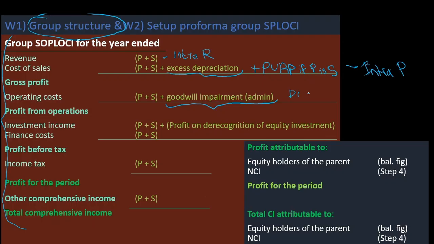The journal entry for goodwill impairment is debit P&L and credit goodwill, and NCI if NCI was calculated at fair value method.